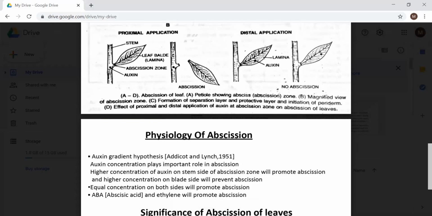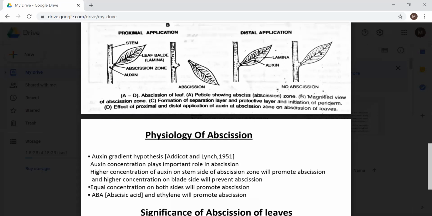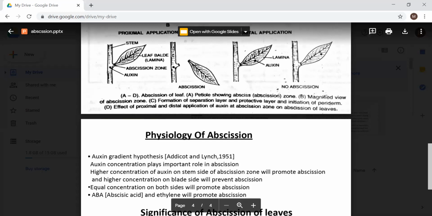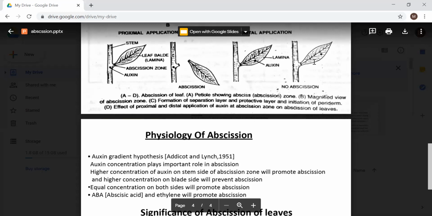Now, this dot is representing the concentration of auxin. If it is equal on both sides, on the proximal side or distal side, or we can say on the stem side and on the leaf side, then again there is promotion of abscission. Abscission will be delayed only if the leaf has more concentration of auxin as compared to the stem side, or the stem tip side. So this is called the auxin gradient hypothesis. If artificially we want to delay the abscission phenomenon, we can treat our leaves with auxin hormones.